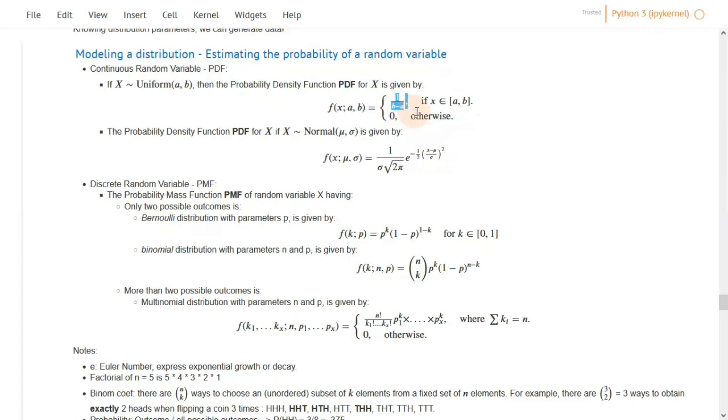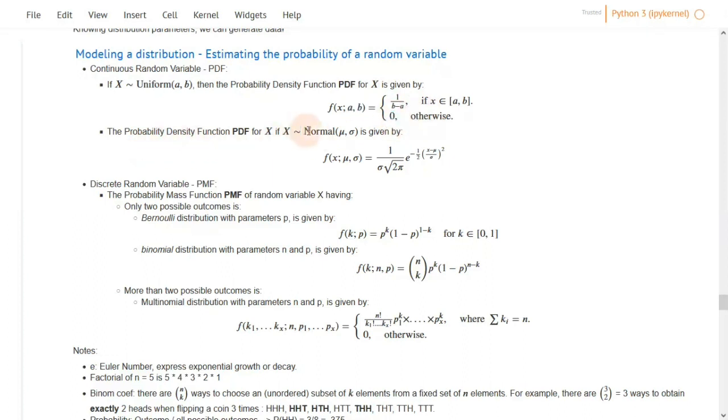And this makes sense because if you are trying to model a random variable that is bound between 5 and 10, for example, you won't expect to see the value of 12 or 13 because it is outside the range of the boundaries of the random variable. So f is the PDF, the representation of the function of the PDF, and f of x given A and B is 1 over B minus A, otherwise it is 0.